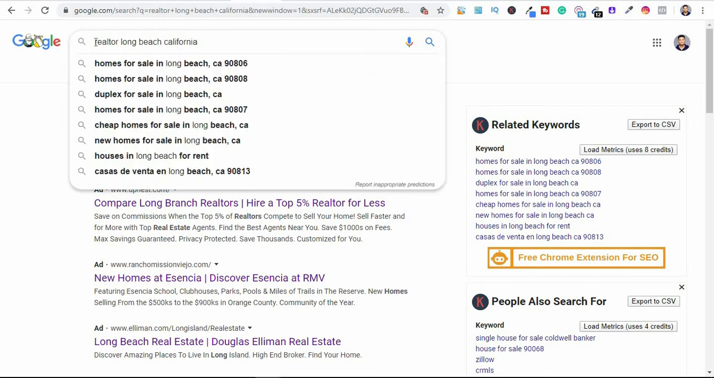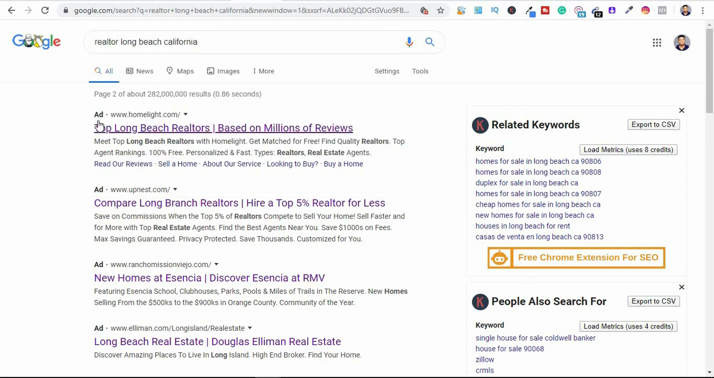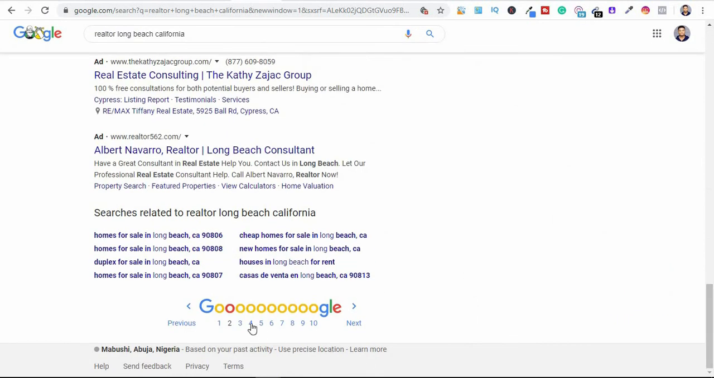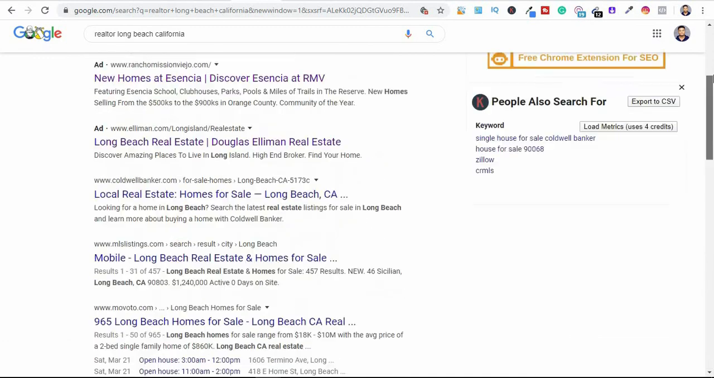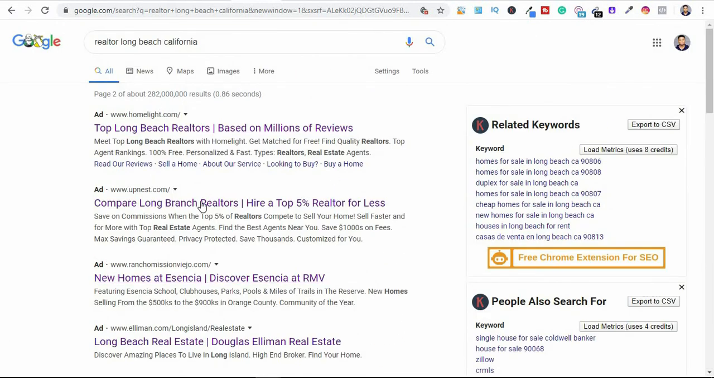You can just pick a particular niche right here. It can be plumber, realtor, or locksmith. Put the city and the state right here and search. Once you see any ad on the first page of Google, go to the second page. You just want to navigate your way to the second page of Google and see who is currently running any ads on the second page.